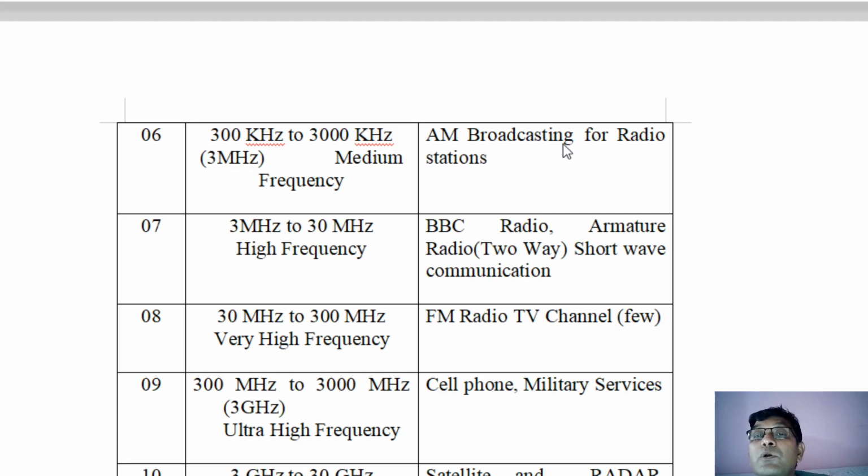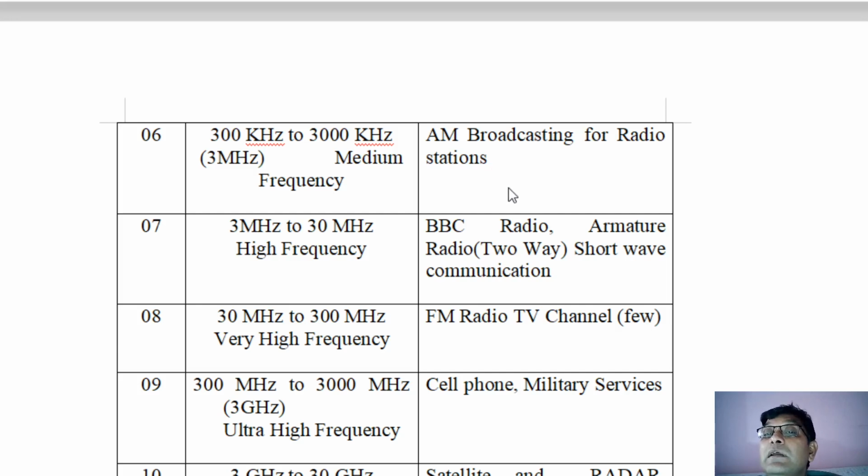So we are going to study this in detail in the chapter, but in short, you just understand that AM has a large reception area. Large reception area means the AM signal can be transmitted over a distance of hundreds of kilometers from the transmitting antenna. So if an AM radio station is in Pune, then an AM radio channel, suppose Pune Vividh Bharati, can be caught by an instrument called a radio at a distance of 100 kilometers away from the transmitting antenna. So that is AM.